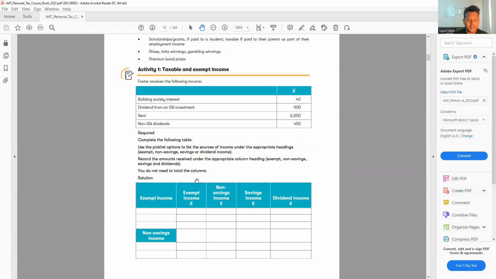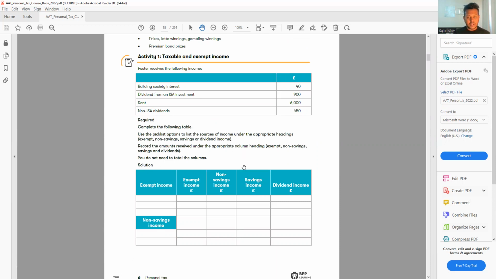Okay, let's look at activity 1, and let's try to find out which one is savings, which one is non-savings, which one is dividend income, and which one is exempt. So activity 1, taxable and exempt income. Foster received the following income: building society interest £40, dividend from an ISA investment, rent £6,000, and a non-ISA dividend. You have to be very careful with the ISA dividend and the non-ISA dividend, because an ISA dividend is tax-free, but a non-ISA dividend is not.